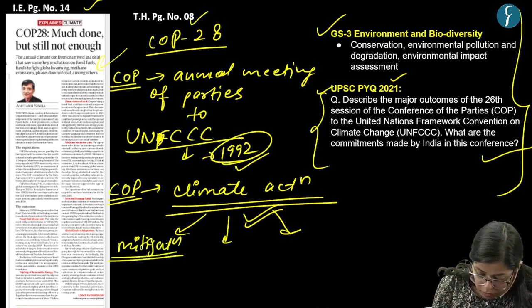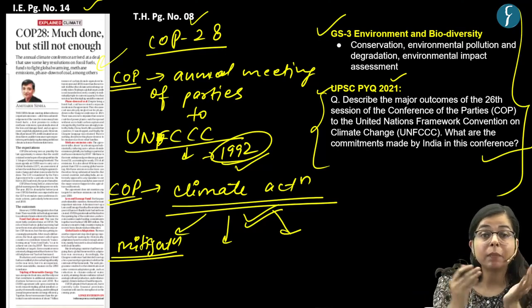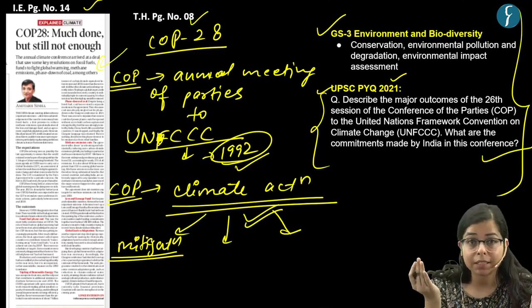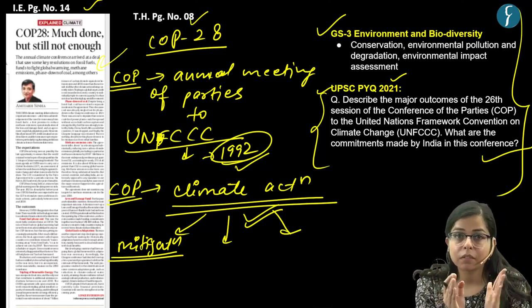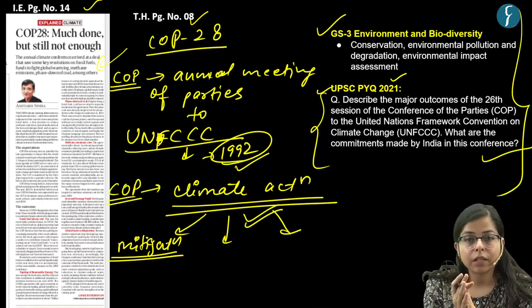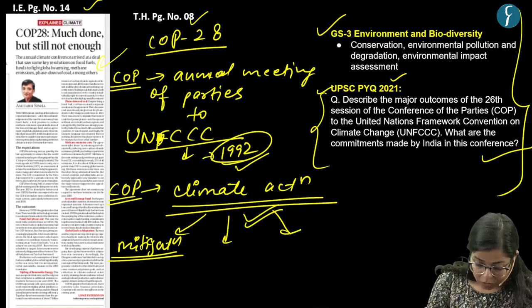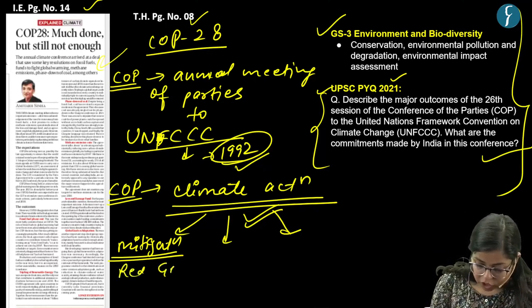Mitigation, that is, for example, limiting the rise of greenhouse gases. It is a kind of measure to prevent the impact of climate change, say reducing GHG emissions.